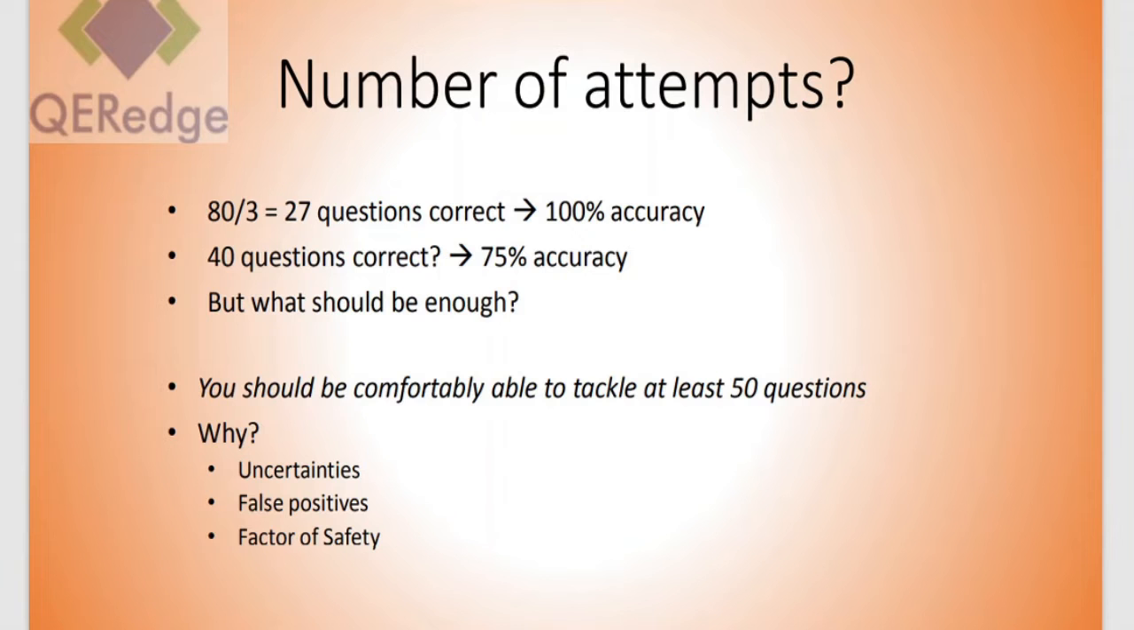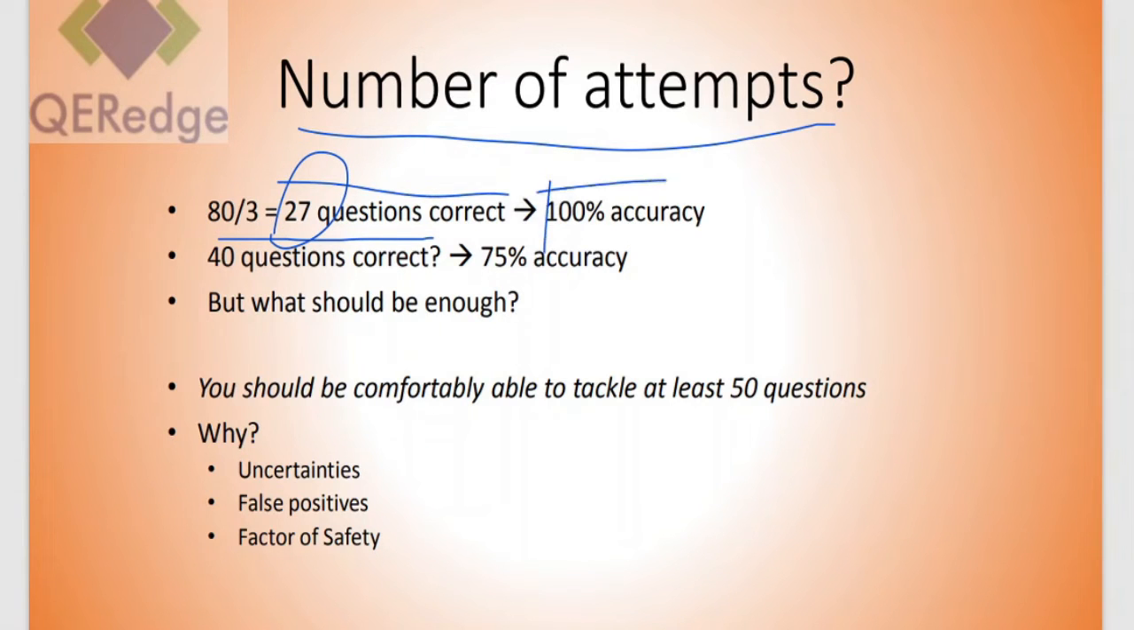The question that many aspirants ask is what should be the number of attempts that one should make in this paper. A logical minimum: since 1/3 is qualifying, I should do 1/3 of the questions. That is, 80 questions, so 80 by 3 is approximately 27. If I do 27 questions correct with 100% accuracy, I will qualify this CSAT paper. But as you know, it is almost impossible, very difficult, to do questions with 100% accuracy, especially in this paper.